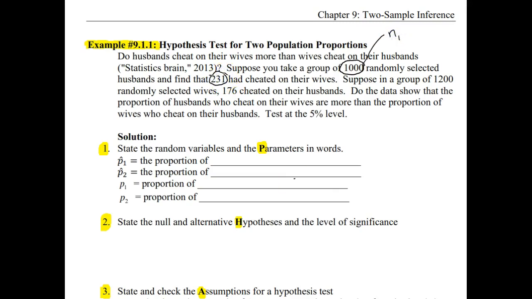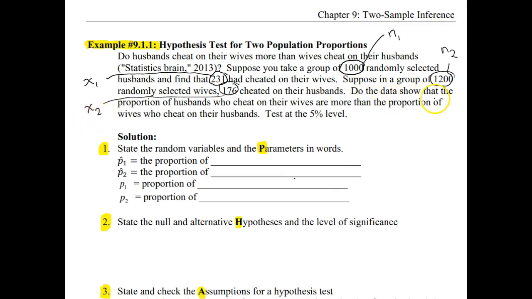We are categorizing each husband as a cheater or not, so we've got qualitative data. This 231 is a count, so that is our X sub 1. And then suppose in a group of 1,200 randomly selected wives, so here's our second sample size, 176 had cheated on their husbands. Again, for qualitative data, we have a count in a category, so that is a value of X, with the subscript 2 for the second group.